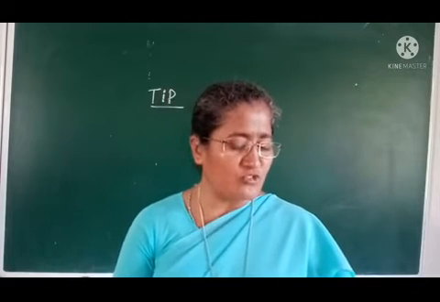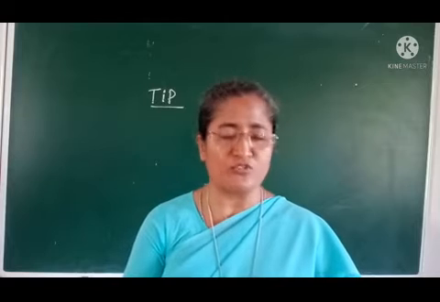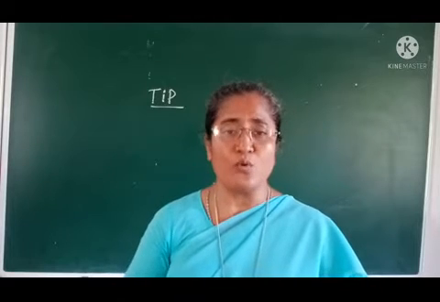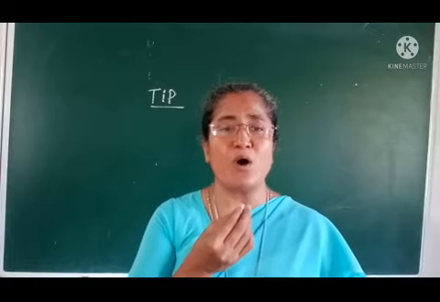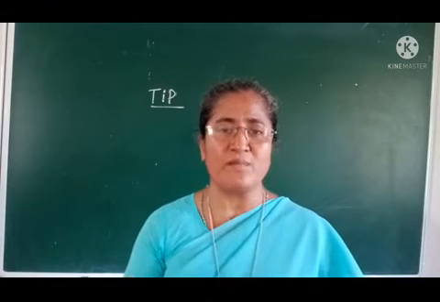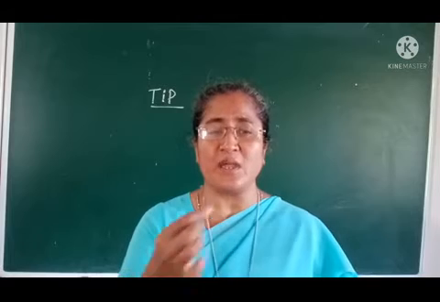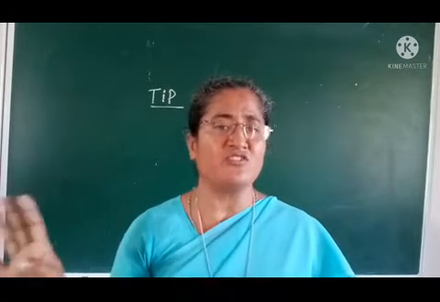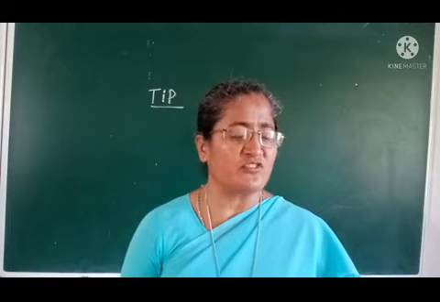Next, have something on the tip of your tongue means be about to say something. It means you want to say something. We say it came up to the tip of my tongue, but I stopped. For example, when they speak something, I want to say it, it came up to the tip of my tongue, but I didn't say it. So that means to want to say something, but we didn't say.